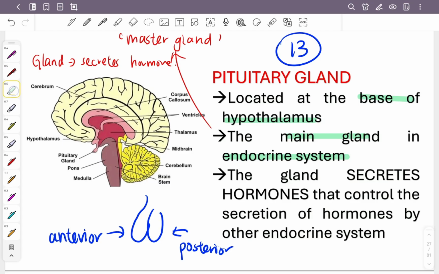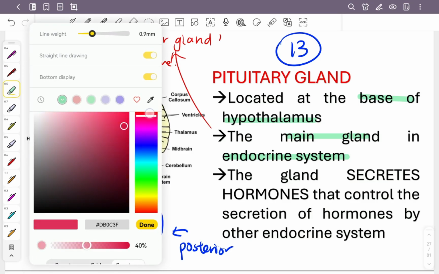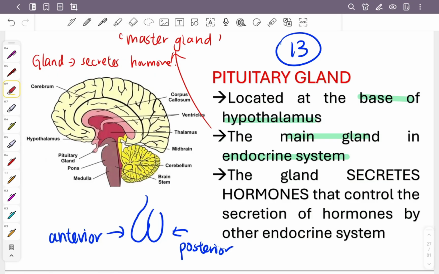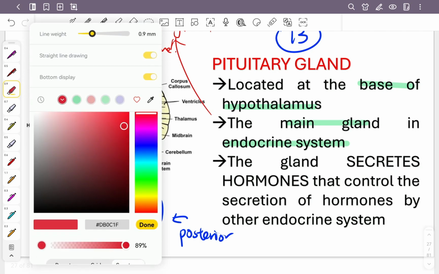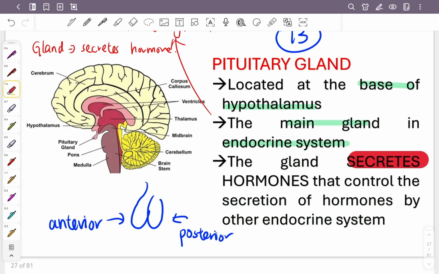This is the important one that you need to understand. Remember, the gland secretes. What is the function of this? It secretes the hormones that control the secretion of other hormones.